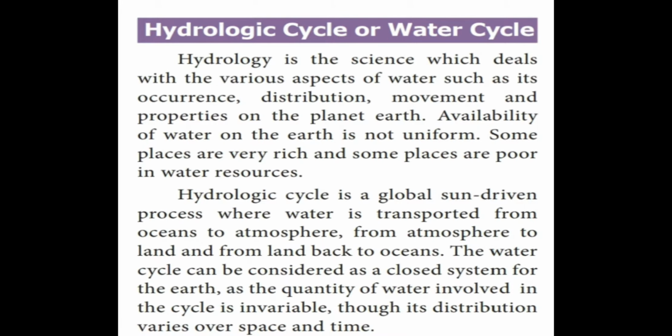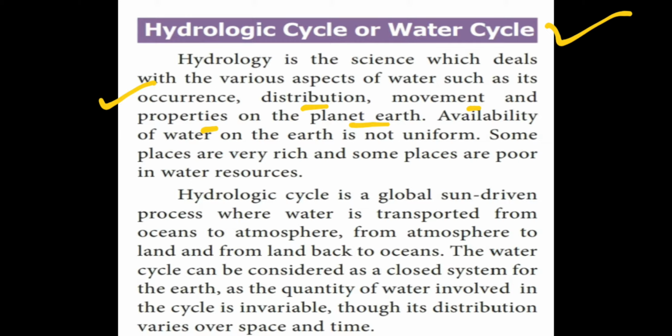hydrologic cycle or water cycle. Hydrologic cycle is otherwise called the water cycle. Hydrology is the science which deals with the various aspects of water, such as its occurrence, distribution, movement and properties on the planet Earth.